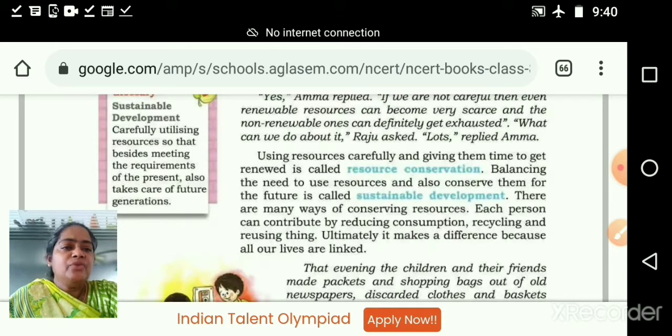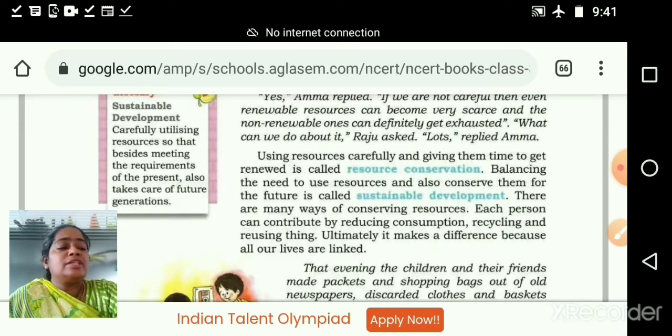There are many ways to conserve resources. Each person can contribute by reducing consumption, recycling and reusing things. These three things we studied from smaller classes onwards. I think from 3rd standard onwards we studied what reducing, recycling and reusing are. Then how many of you are doing this, reducing the use of the resources that are available?